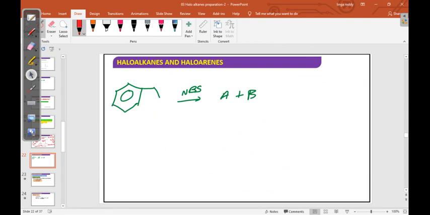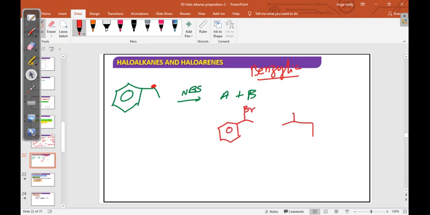Next, benzylic; that is allylic over. First you have to know what the benzylic carbon is. This carbon is the benzylic carbon. In the presence of NBS, again two compounds will form. Here one bromine is there.